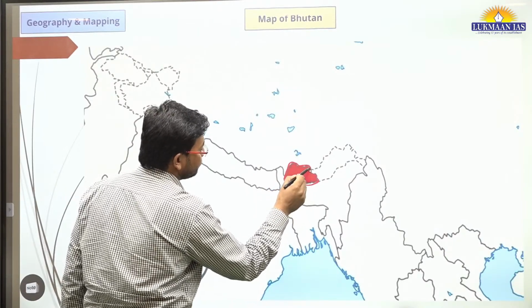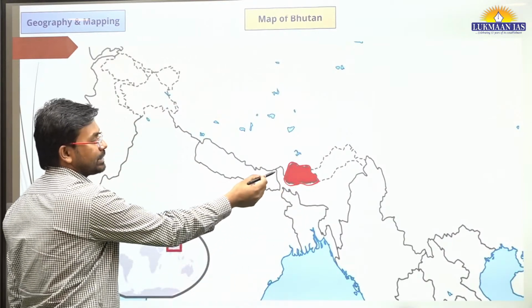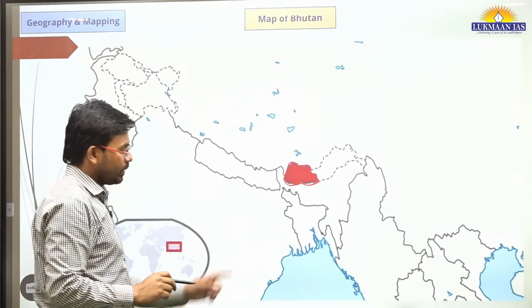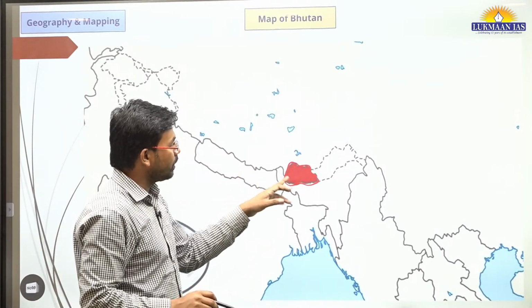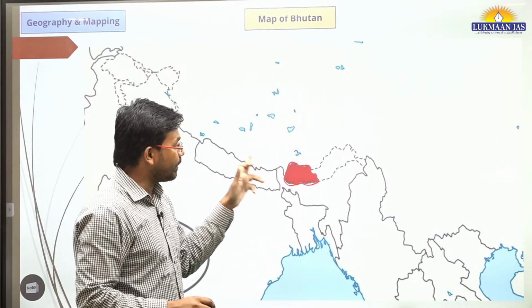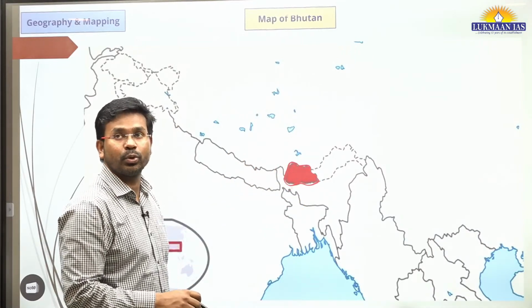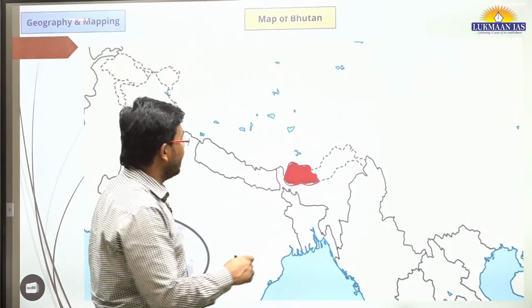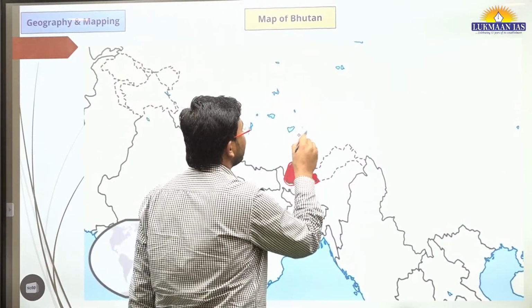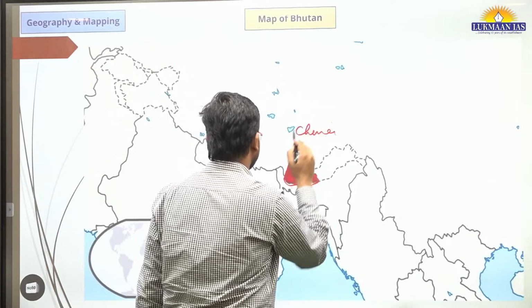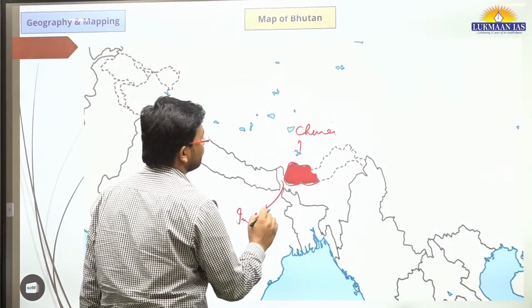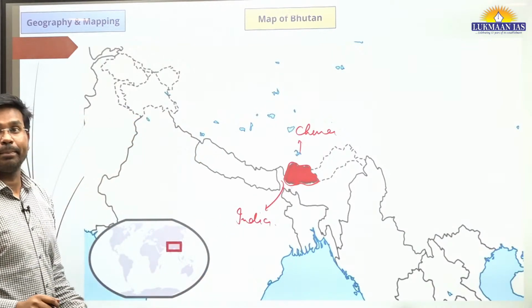As we see, it shares border with Arunachal Pradesh. To the south, we have West Bengal, and it shares border with Assam. So it shares most of its border with India. It shares some of its border with China also. So this is the map of Bhutan.